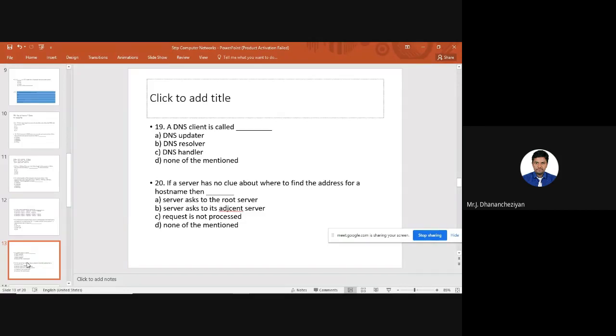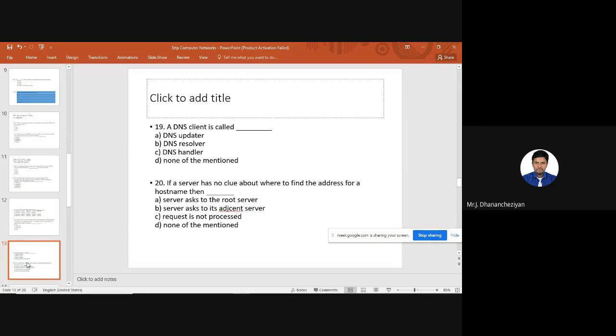This is the question. We have 4 options, we'll see one at a time. Option A is server asks the root server. Option B, server asks its adjacent server. Option C, request is not processed. Option D, none of the mentioned. So yes, option A will be the right answer, because the DNS server is going to ask the root server first.